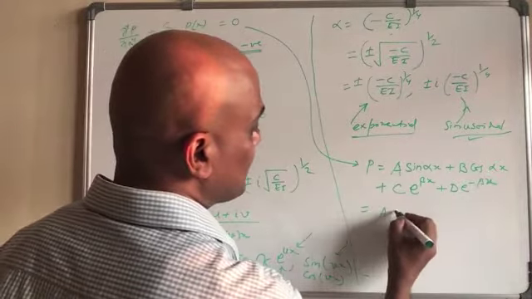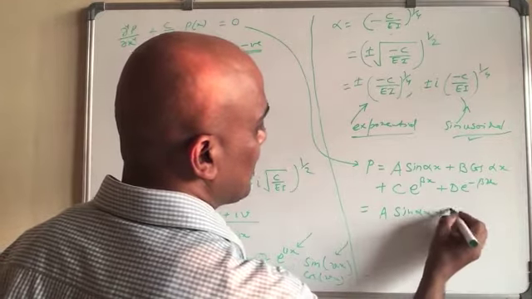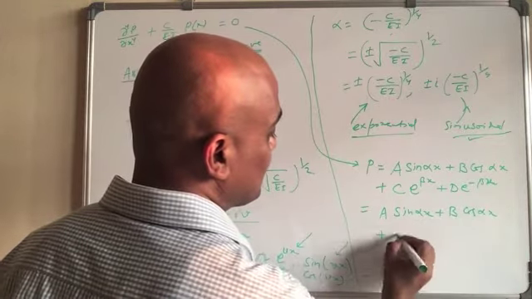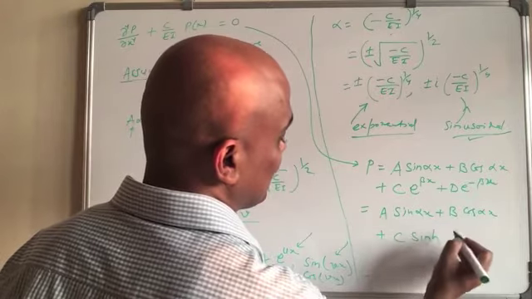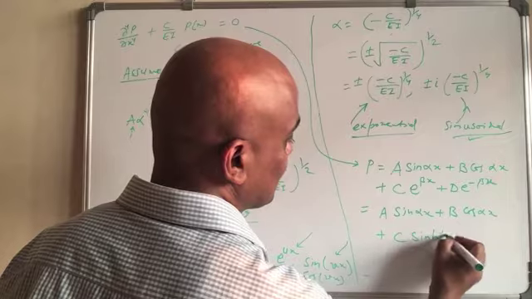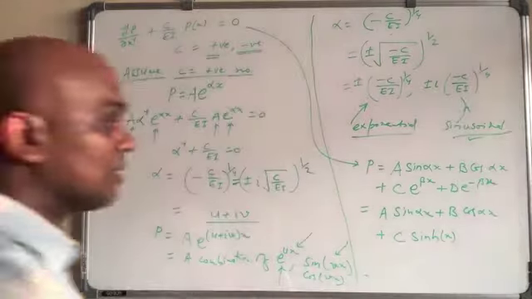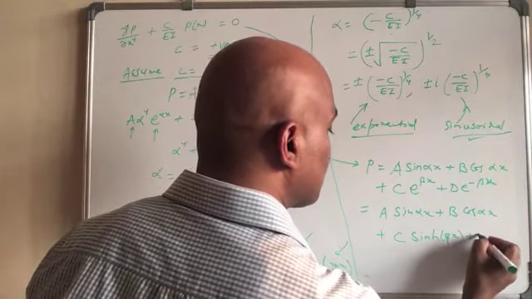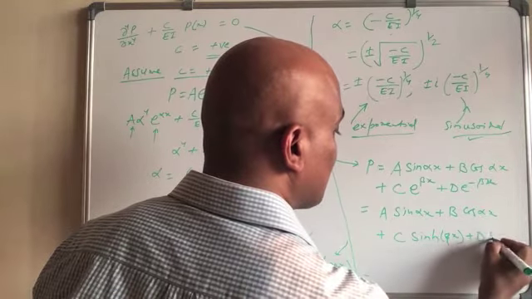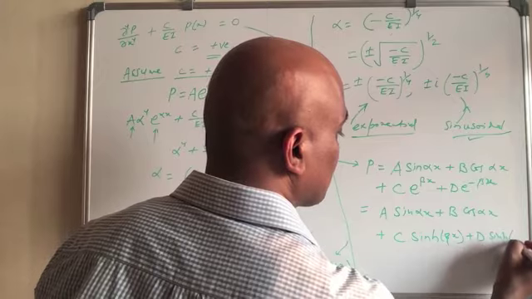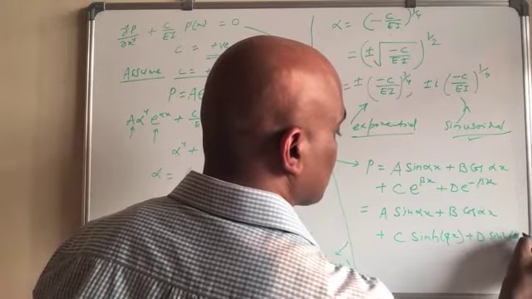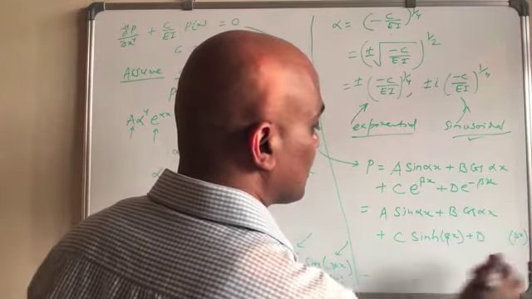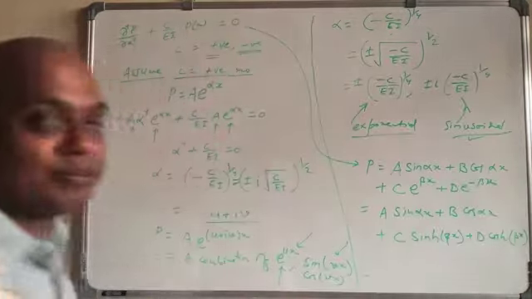Or you can also write like this: A sine alpha x plus B cos alpha x, and then you have C sine hyperbolic beta x plus D cos hyperbolic beta x, like this one.